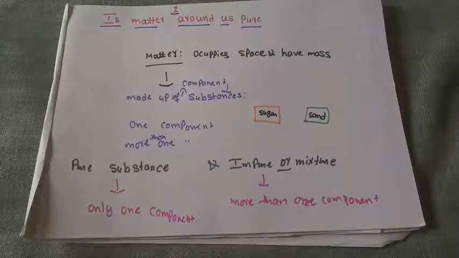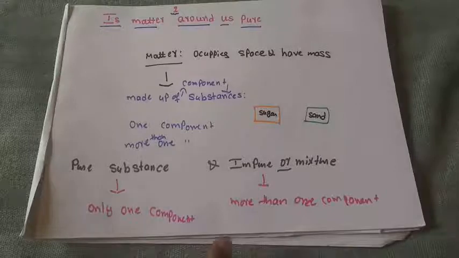Because of that, in this chapter we will study pure and impure substances, how they are made, what the categories are, what metals and non-metals are, and, depending on the size of particles, we will classify the different types.